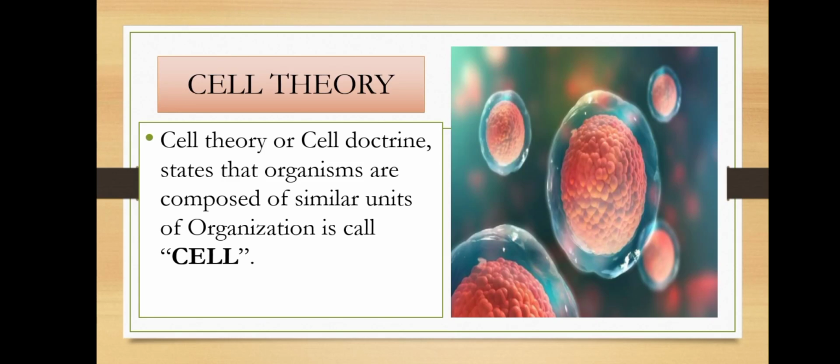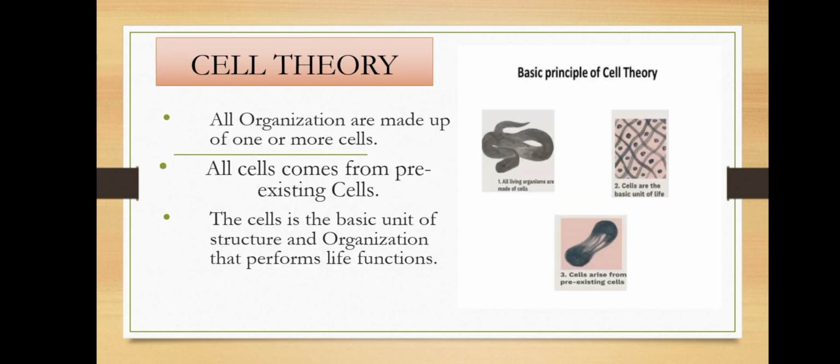Cell theory states that organisms are composed of similar units of organization called cells. Basic principles of the theory: all organisms are made up of one or more cells. All cells come from pre-existing cells. The cell is the basic unit of structure and organization that performs life functions.